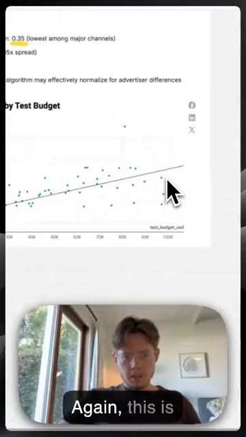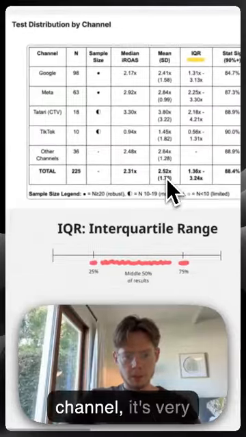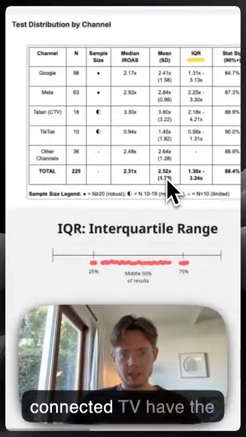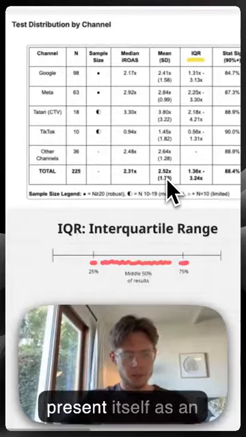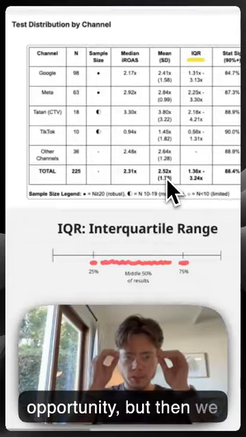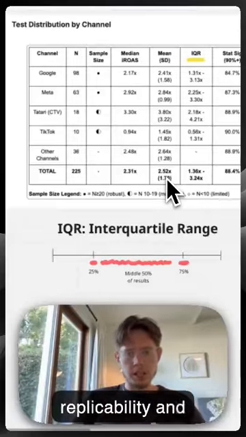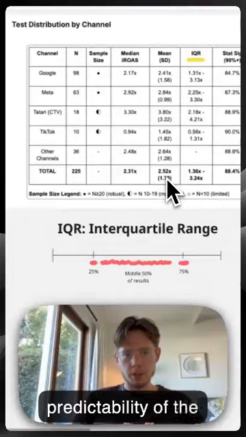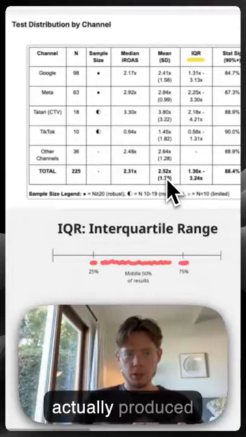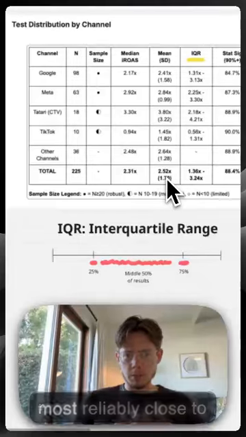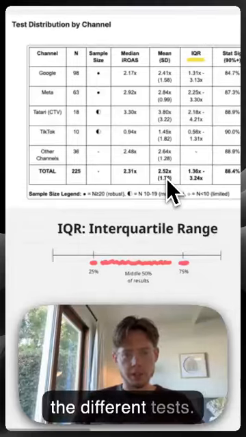So again, this is meaningful because when we look at this broken down by channel, it's very exciting to see connected TV have the highest median ROAS. Obviously, that might present itself as an opportunity. But then we have this second order question, which is about replicability and predictability of the results. And in that case, we can see that Meta actually produced results that were the most reliably close to the median across all of the different tests.